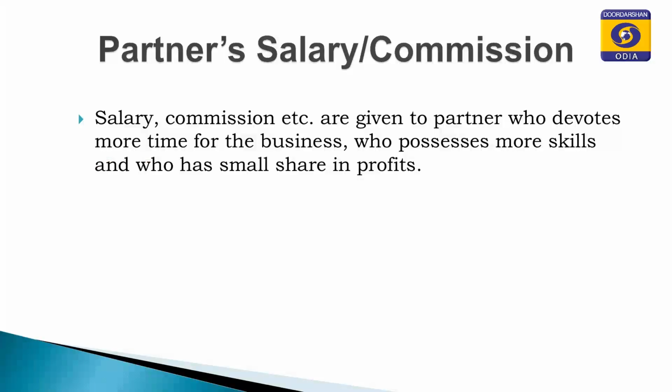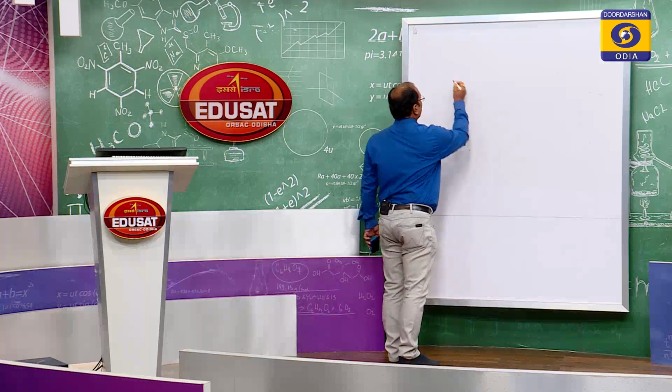Then comes salary and commission. If the partnership deed provides that any partner is to be given salary or commission, you have to pay. Otherwise, no salary, no commission is to be given to partners. Why are salary and commission given? They are given to partners who devote more time for the business, who possess more skills, and who have a small share in profits. To balance all the partners, somebody may be given salary and somebody may be given commission, but commission is to be calculated in two ways.